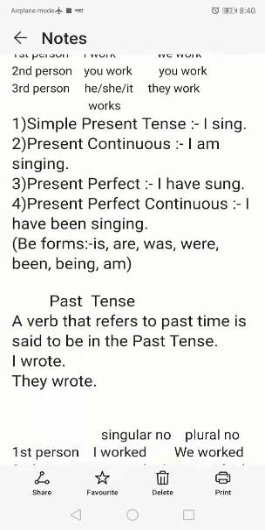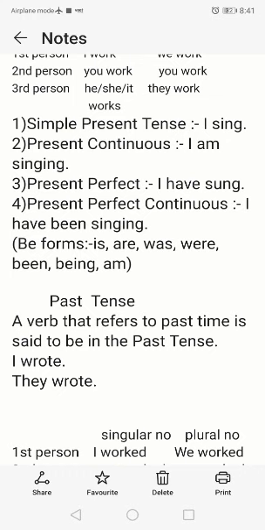Okay, next one is past tense. A verb that refers to past time is said to be in the past tense. So the action which has occurred in a past period, a few hours ago, is called past time, past tense. For example, I wrote. So just observe the spelling of the verb write. In present tense, write, writes, whereas here write, wrote, written. Write is present tense, wrote is past tense, written is the third form, the past participle of the verb.